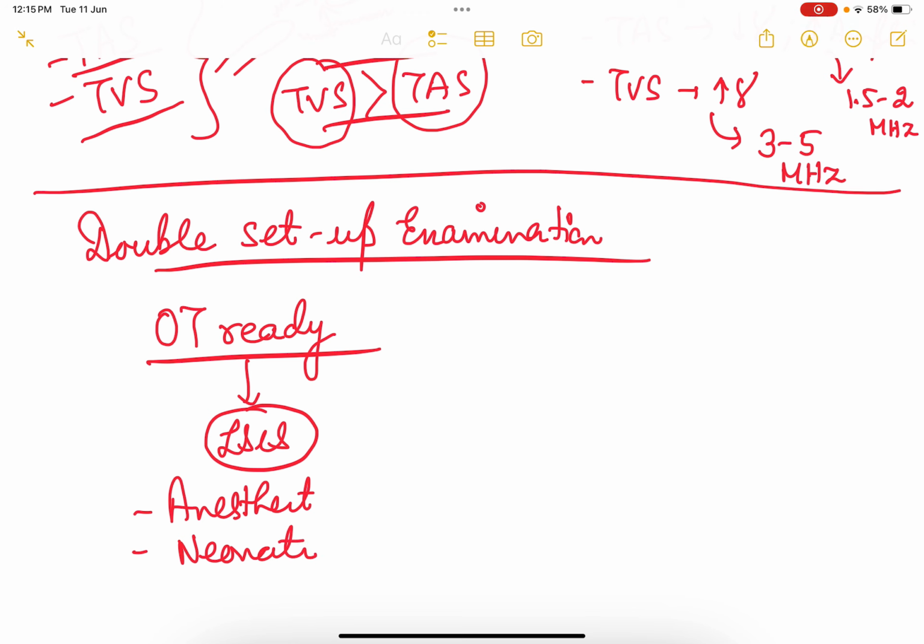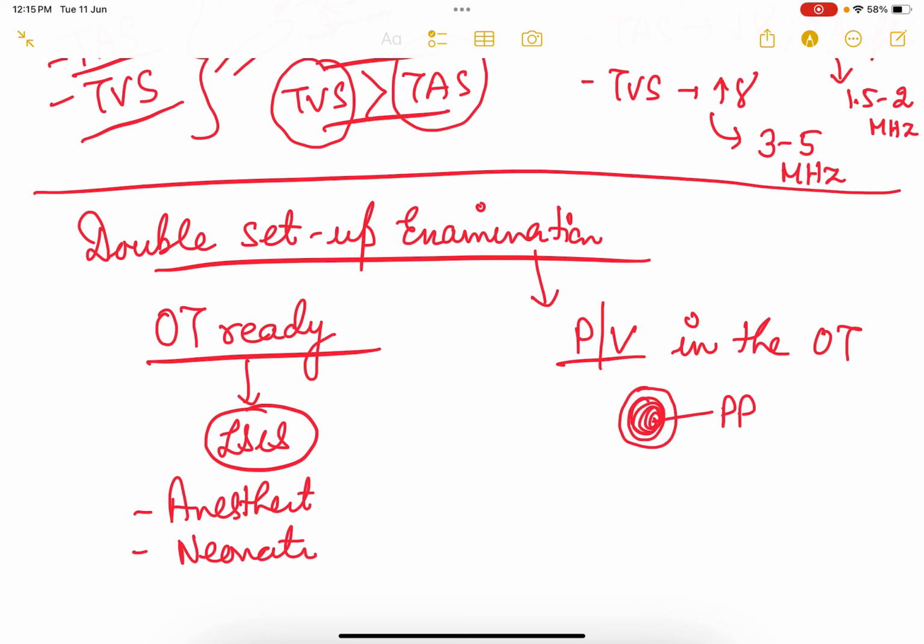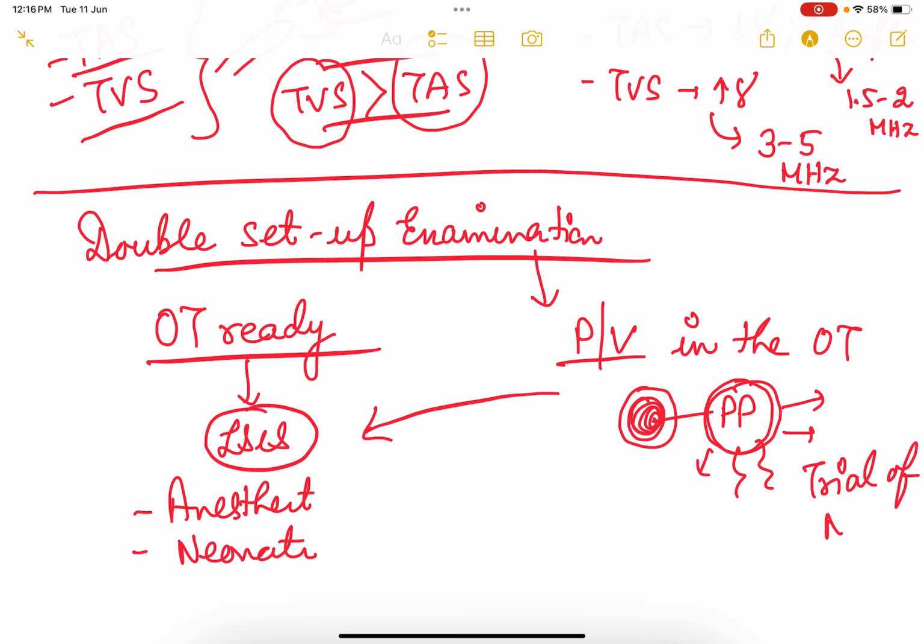Everybody should be ready. And after that, I will do a per vaginal examination in the operation theatre, to know whether there is central placenta previa near the cervix. If I feel the placenta within the cervix and it starts to bleed, then I will immediately take her up for emergency LSCS. But if she does not bleed and I find that the cervix is dilating and the placenta is far away from the cervix, then I will give a trial of normal vaginal delivery. Okay, trial of NVD. So this is called double setup examination.